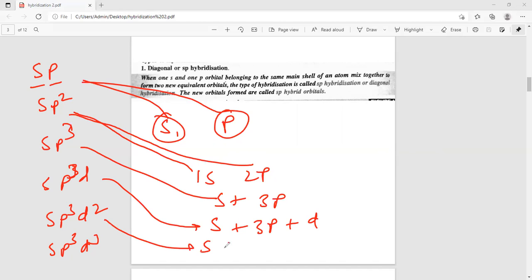And if 1s, 3p, and 2d take part in hybridization, this is called sp3d2. And at last, if 1s, 3p, and 3d take part in hybridization, this is called sp3d3 hybridization. Clear?